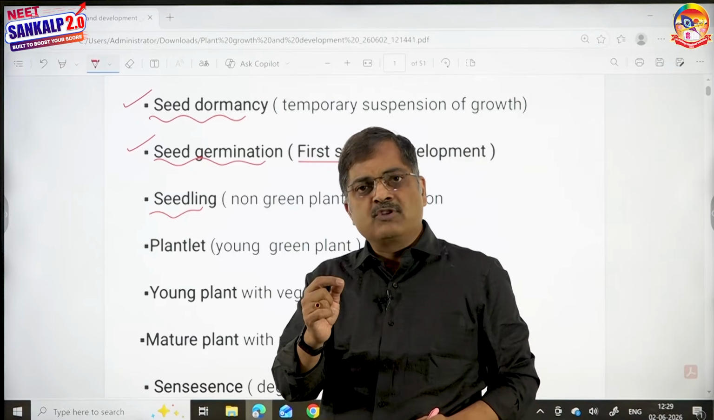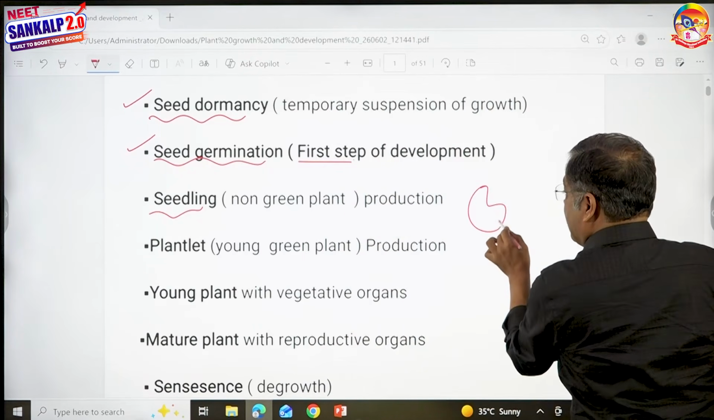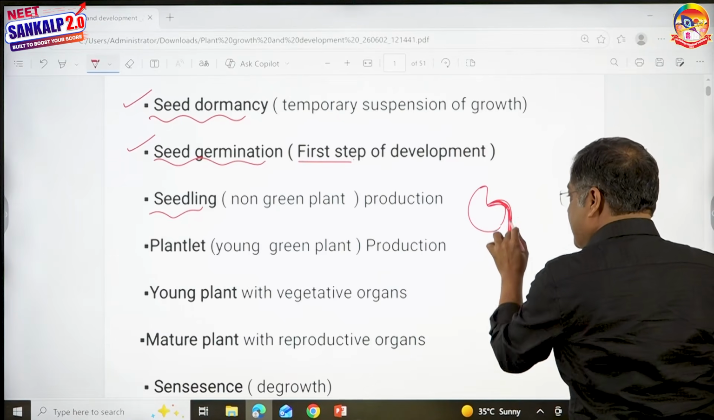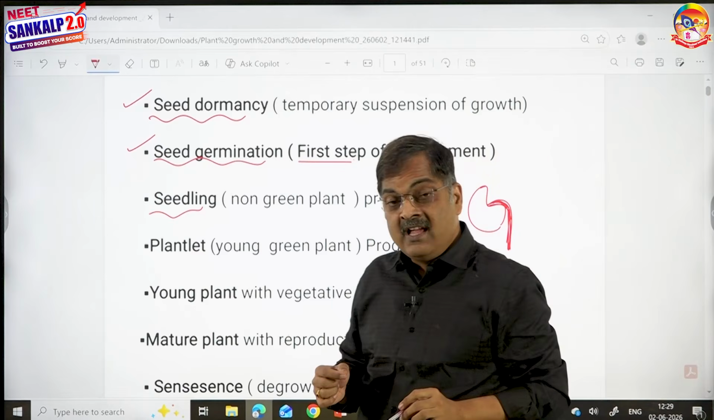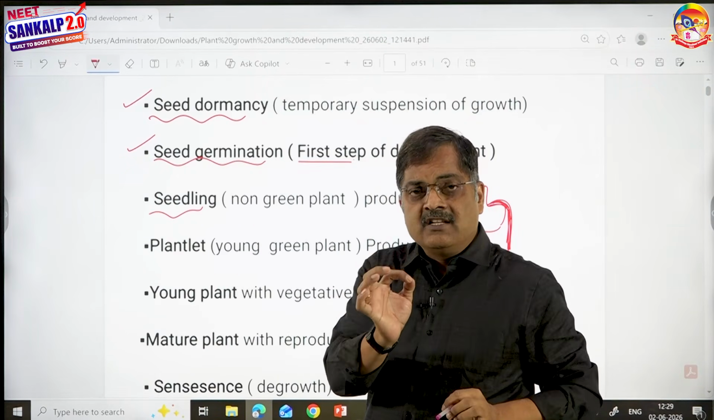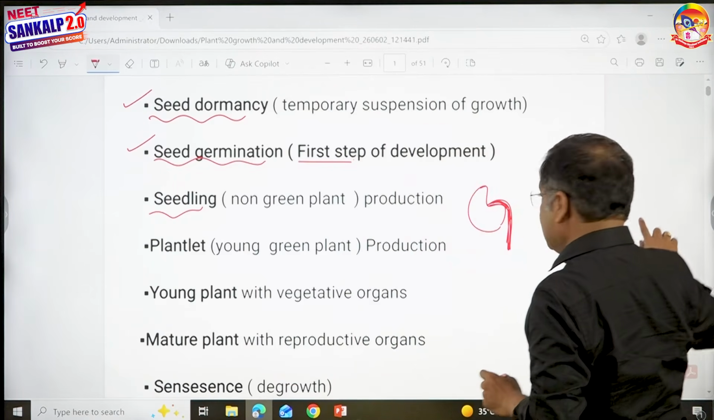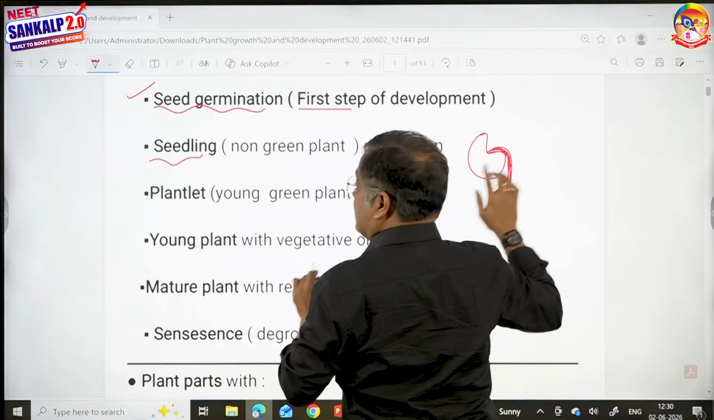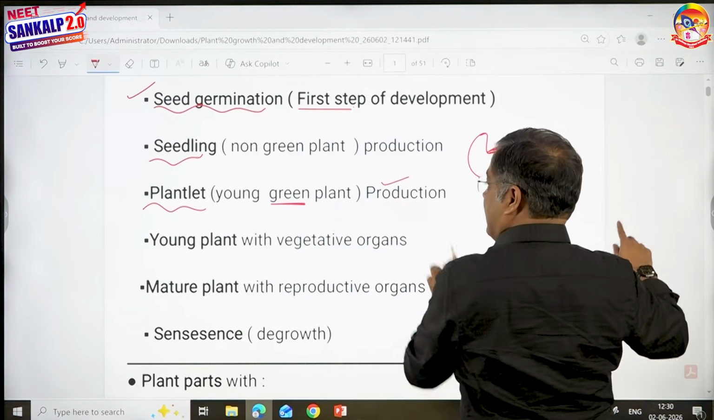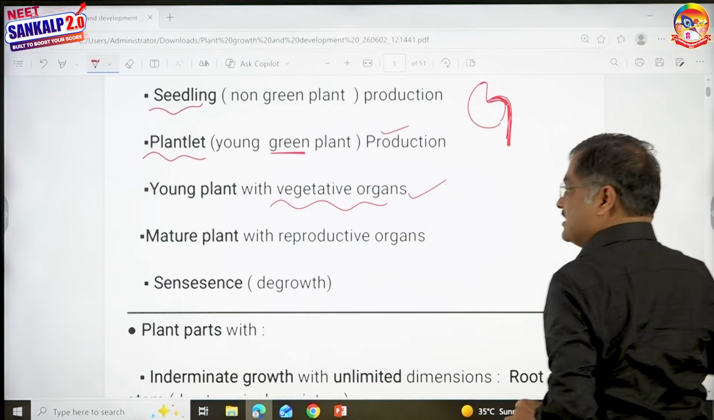Does it include seedling formation? Have you ever seen the sprouts of bean, children? You see a small white stalk developing out like this. Have you ever seen this? Yes. This is said to be a seedling. Anything which is yet to become green and is a tiny development from seed after its germination is said to be a seedling. So seedling production is also development. Plantlet, if it is green, you call them a plantlet. It is also development.